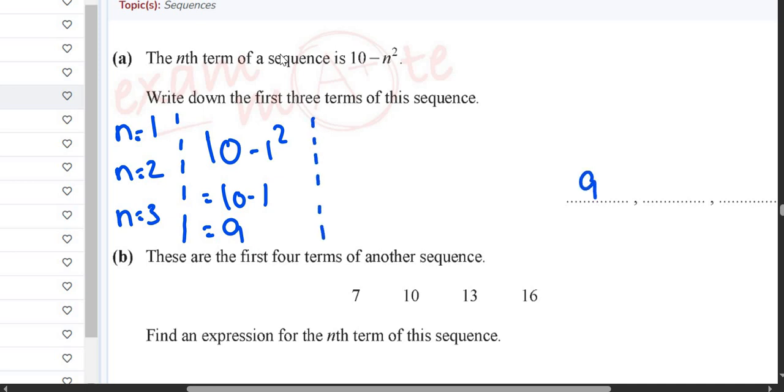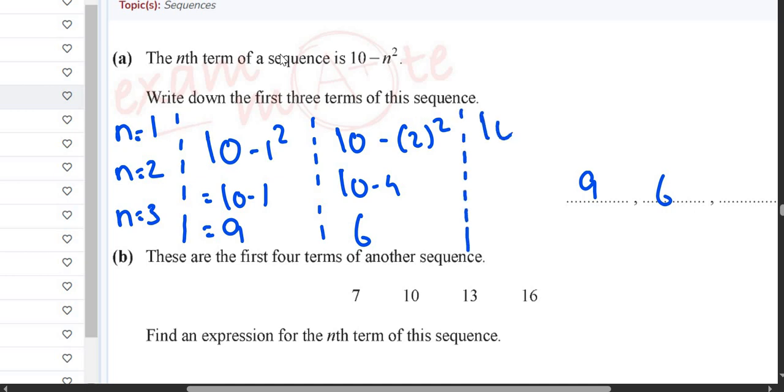For the second term you will say 10 minus 2 squared, which means 10 minus 4, which is 6. So the second term is 6. And for the third term you will do 10 minus 3 squared, which means 10 minus 9, which is 1. So the third term is going to be 1. That's how you have to solve this question.